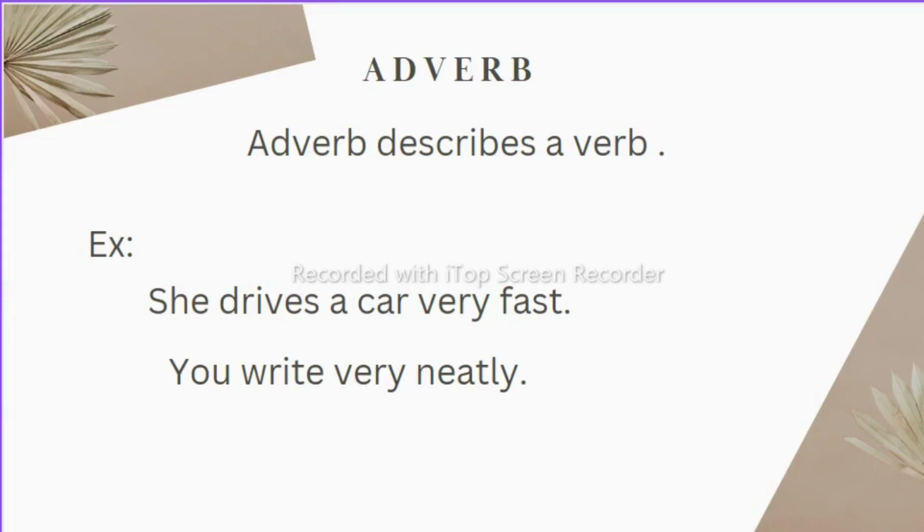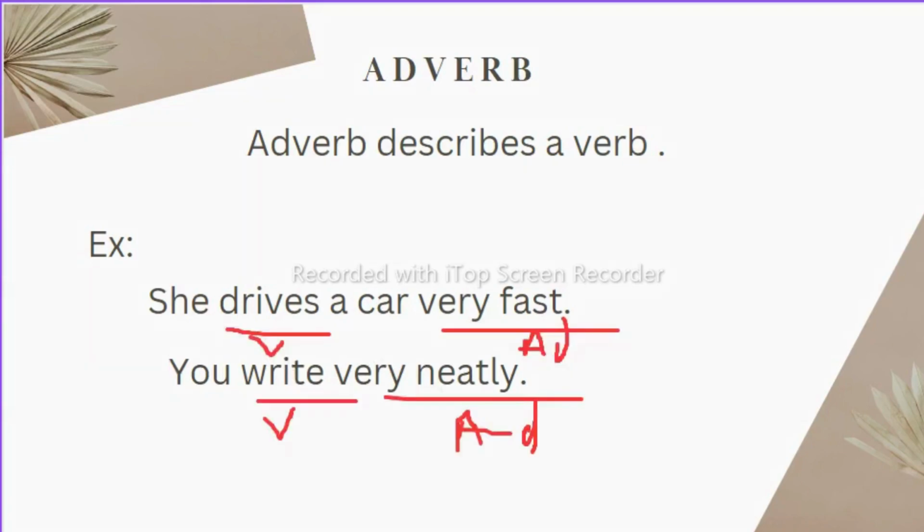Let's take some examples. She drives a car very fast. So here you can see adverb describing a verb. How is she driving? Fast or slow? Now let us see second example. You write very neatly. So here you can see neatly is an adverb which is describing the write, that is verb. So here you can see the adverbs which are describing the verbs.